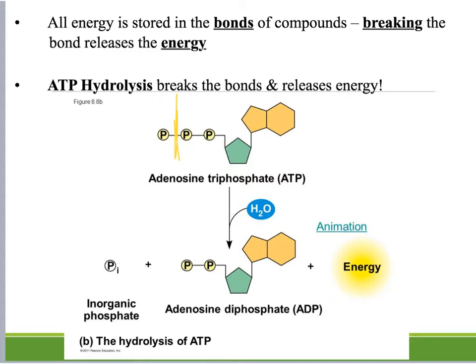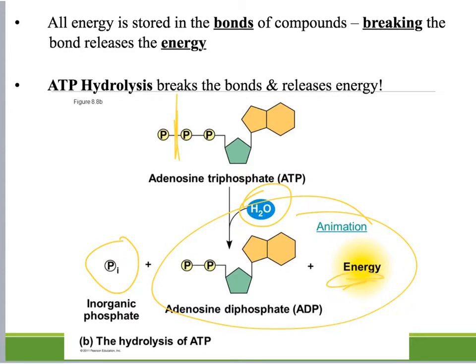So on your paper, please write that ATP hydrolysis breaks the bonds to release energy. Remember, we talked about hydrolysis is the addition of water to break something. So lyse means to break. So when we add water to this process, that phosphate bond is broken, and now we have this phosphate over here by itself, and then we have this here, which is ADP, because now it's only 2 phosphates instead of 3, and then we get that energy release in the process.